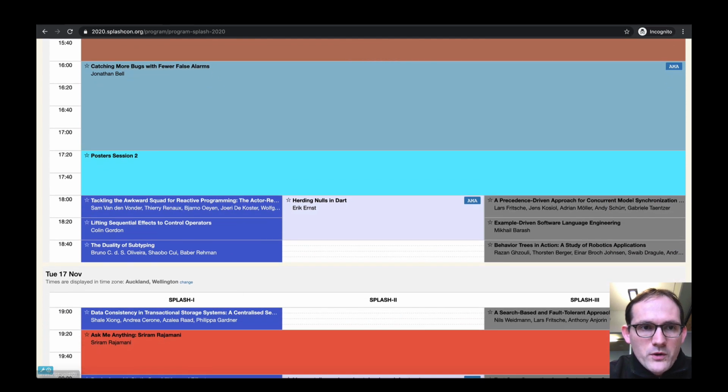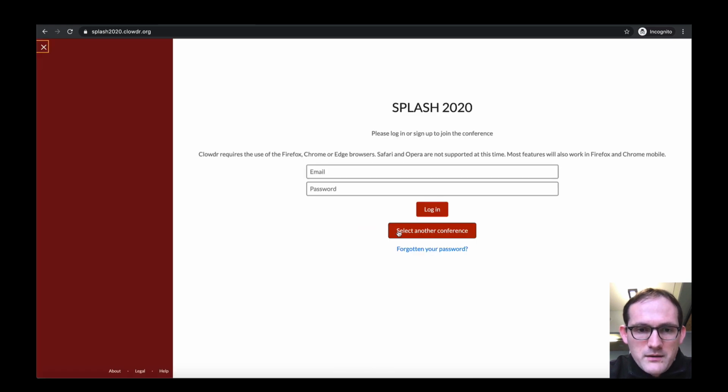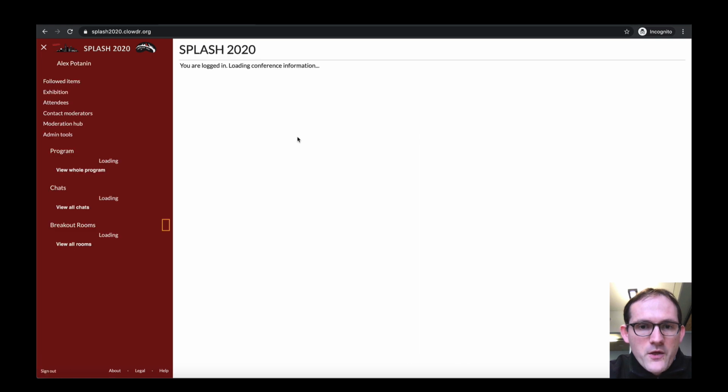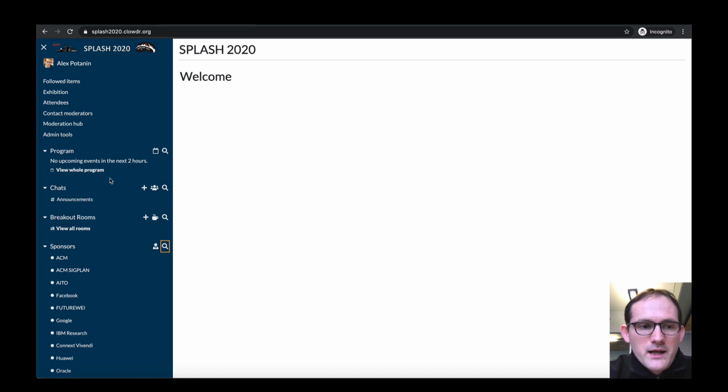Finally, to view the program, I go to a newly updated Clowdr. You have to receive your registration details in an email from registration for Splash and be able to join with your email and the password of your choice, using ideally a Firefox or Chrome browser. When it logs in, you will be able to see the 3-column program that is so familiar to you on the left with any live events happening now showing directly in the left bar.